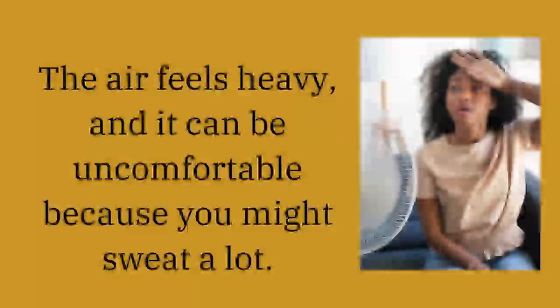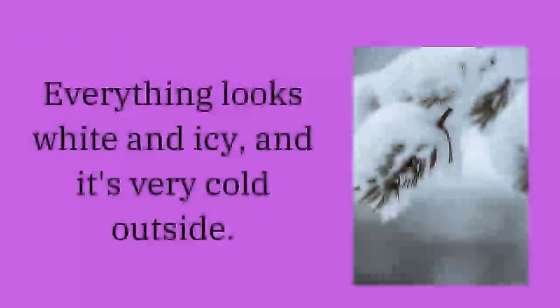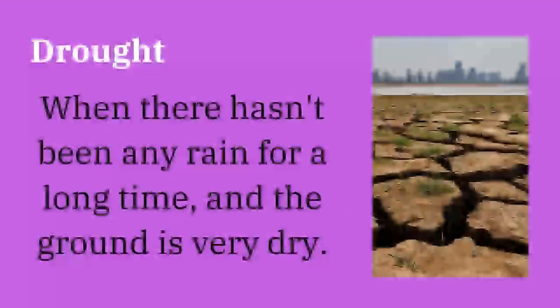Then we move to the next one, which is frosty. When the temperature is below freezing, we call it frosty. When it is frosty, everything looks white and icy and it is very cold outside. The next one is drought. This is connected to dryness, when there hasn't been any rain for a long time, and the ground is totally dry. In this case we call it drought.